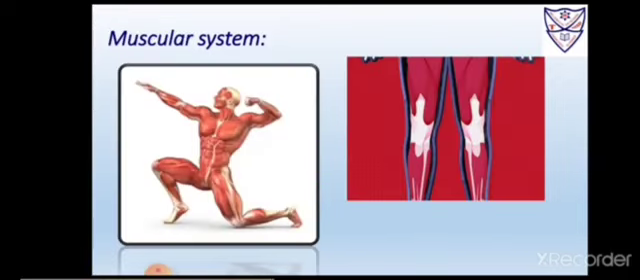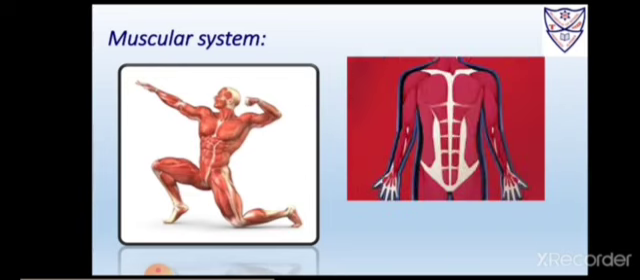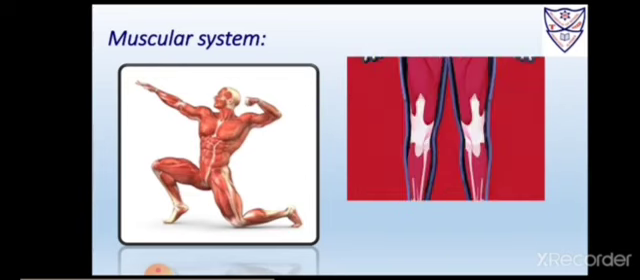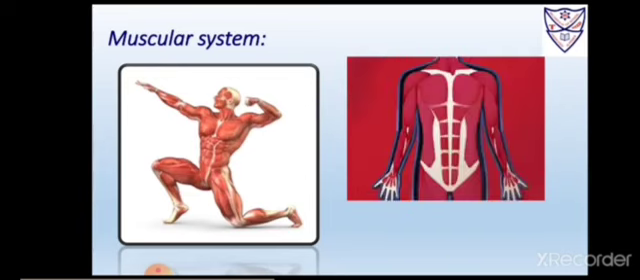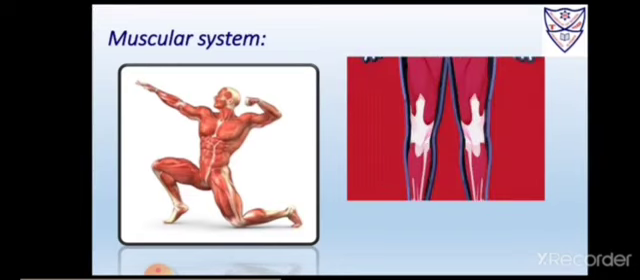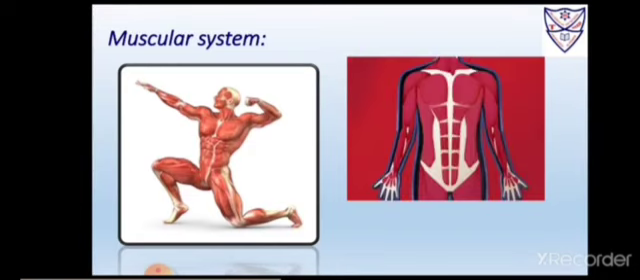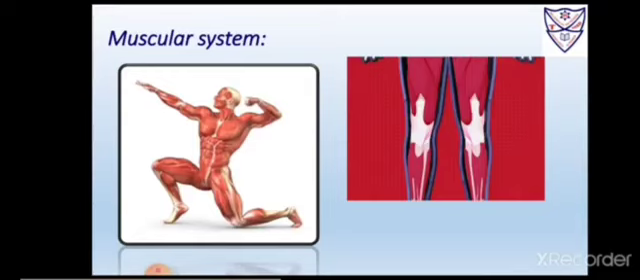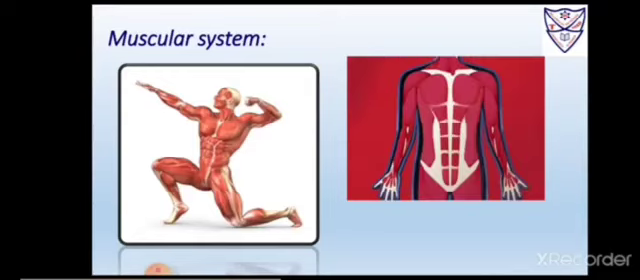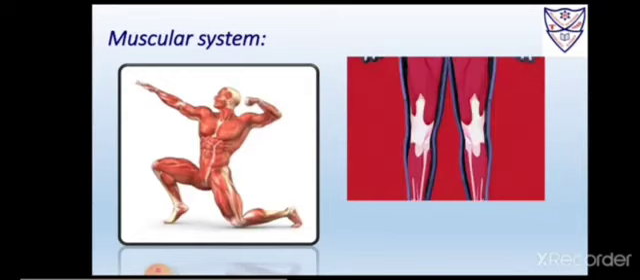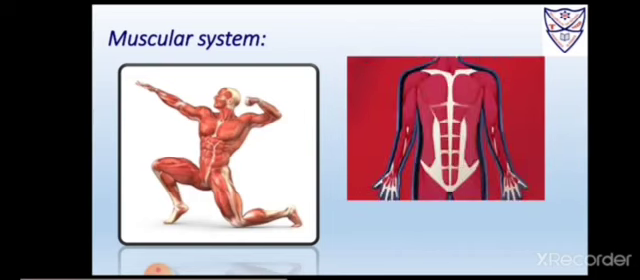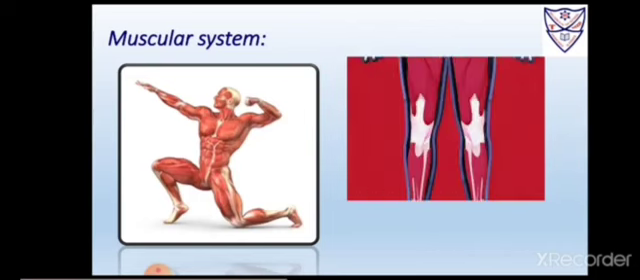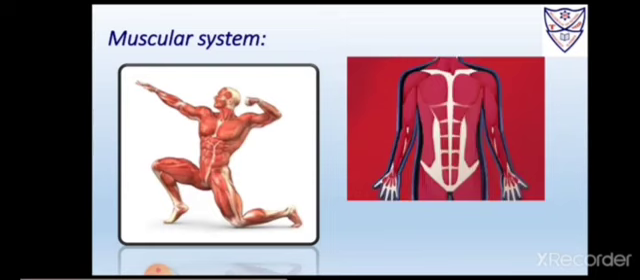Now next is the muscular system. All our muscles together form the muscular system. There are 600 muscles in our body. Muscles help to move different parts of our body. We are able to walk, run, jump, or do any other activities with the help of muscles. When muscles expand and contract, we are able to do these activities.